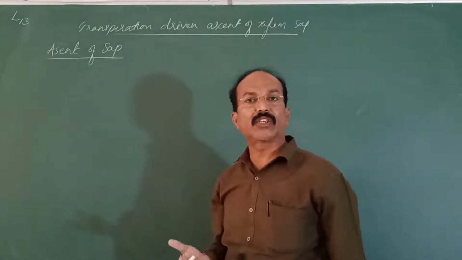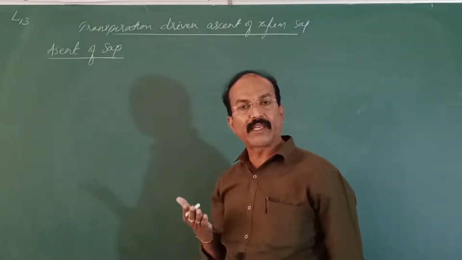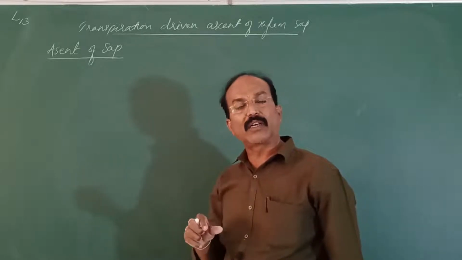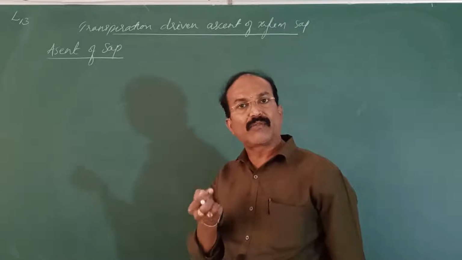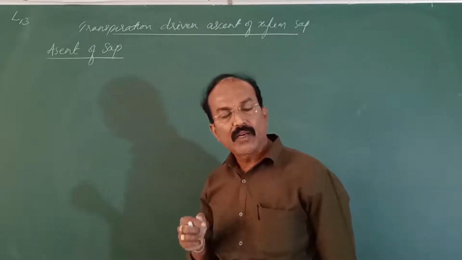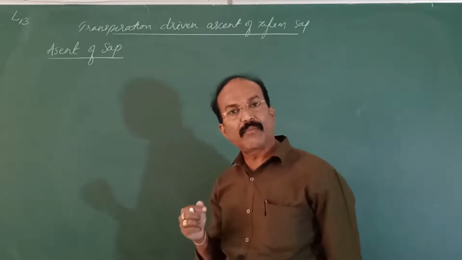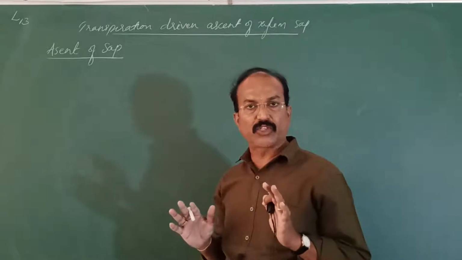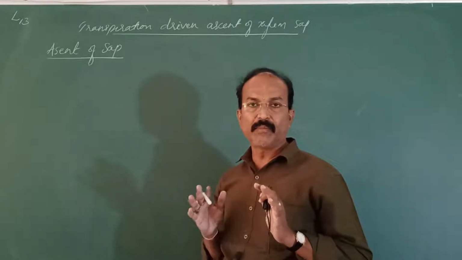The xylem sap is water with less than 1% of dissolved inorganic salts along with hormones and some acids. All these constitute the xylem sap.